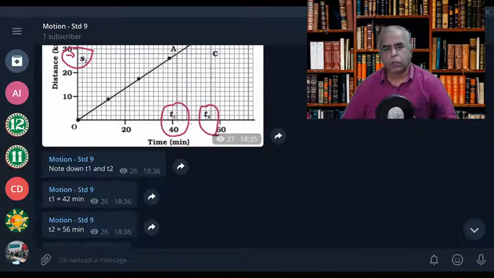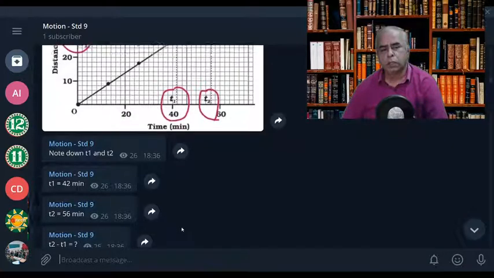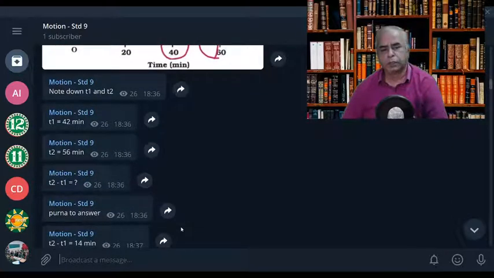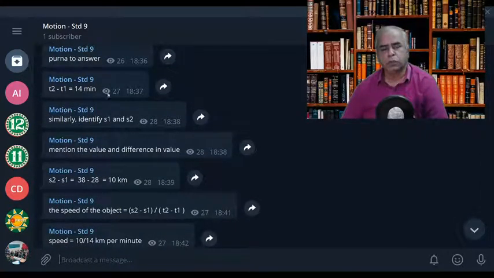So what is the time taken, the period? T2 minus T1, what is that? No, 56 minute minus 42 minutes. What is time taken? 6 minus 2, 4. 5 minus 4, 1. So 14, is it not? Right. So T2 minus T1 is equal to 14 minute.